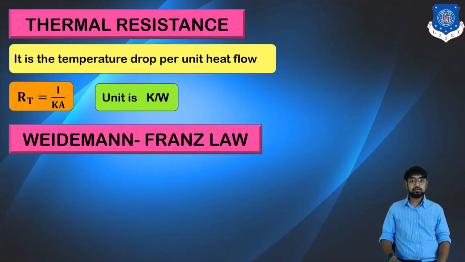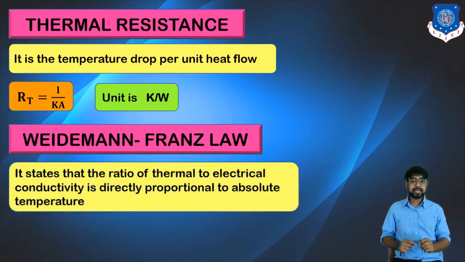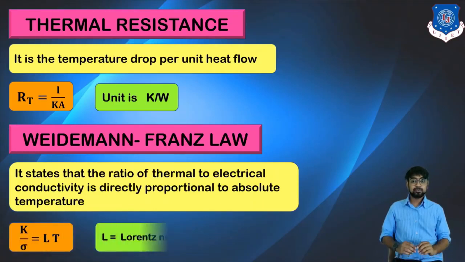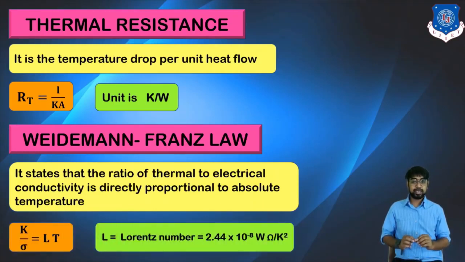Now, when we go with the Wiedemann-Franz law, it states that the ratio of the thermal to electrical conductivity is directly proportional to absolute temperature. So it gives you the ratio for the same. K by conductivity equals LT, where L equals the Lorentz number, that is 2.44 into 10 raised to minus 8 watt ohm per Kelvin square. So this is your Wiedemann-Franz law.